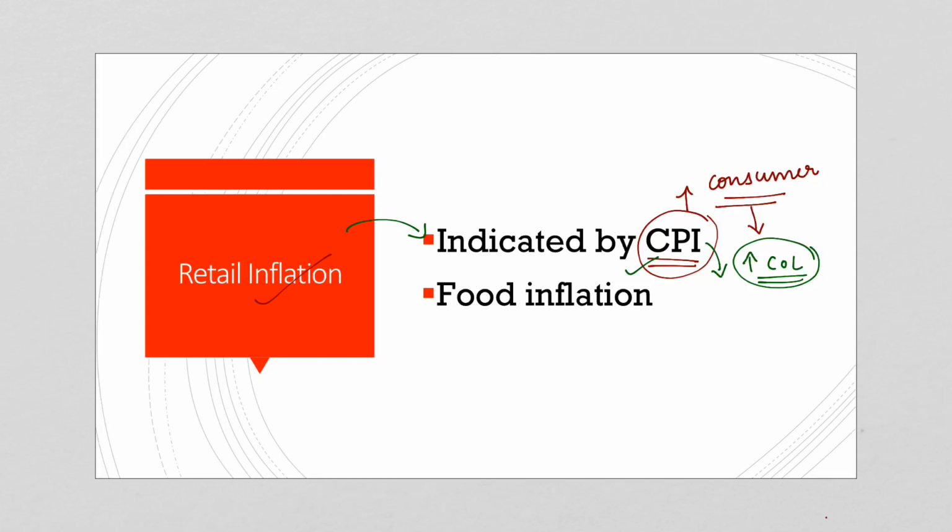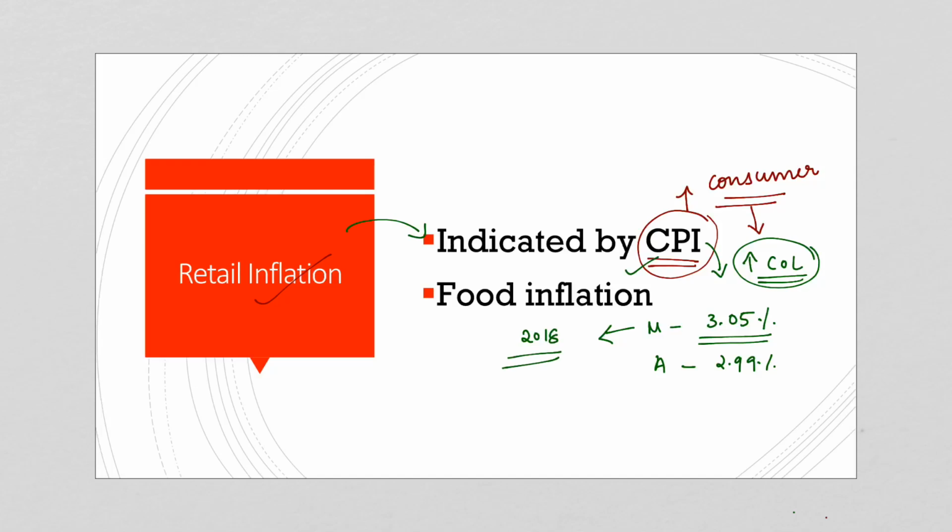Now, in the month of May, we have seen that the retail inflation was a 7-month high. So, the percentage of inflation was 3.05% in the month of May. And in the month of April, that is the previous month, it was 2.99%. So, this is the highest after October 2018.